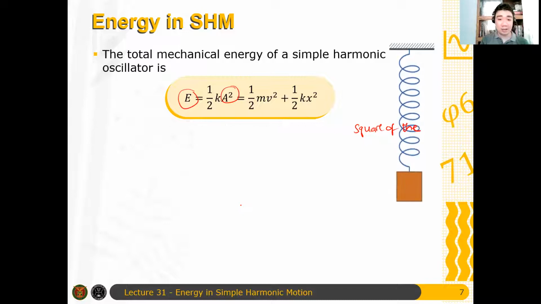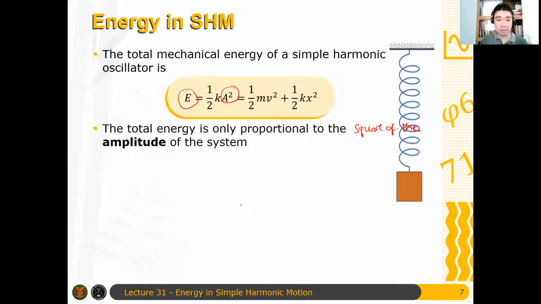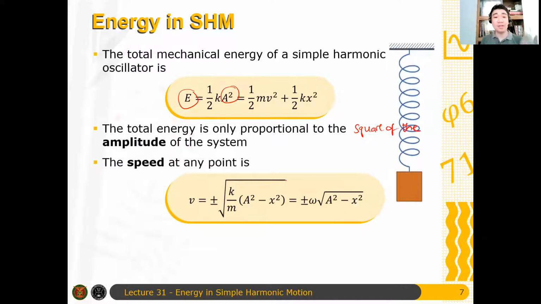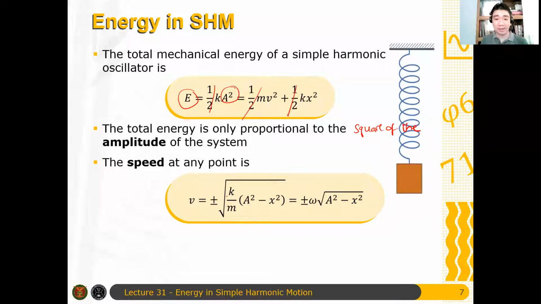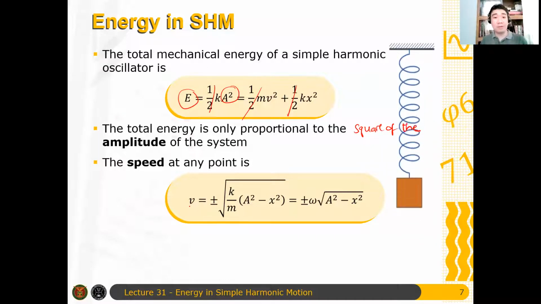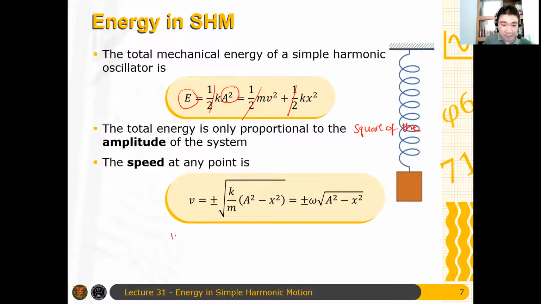And we can solve for the speed at any point. You can just cancel all the 1/2s here and then isolate v, since it's all k. So v is just equal to plus or minus the square root of k over m multiplied by A squared minus x squared. Let me show it. So kA squared equals mv squared plus kx squared.